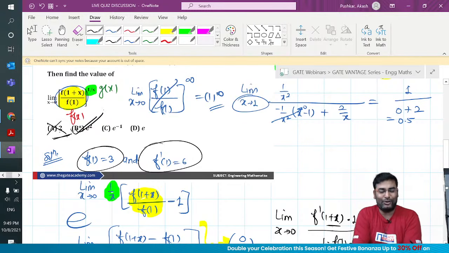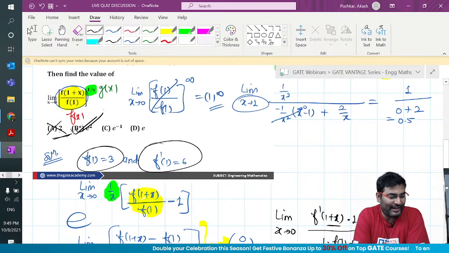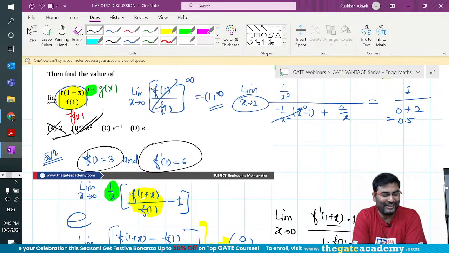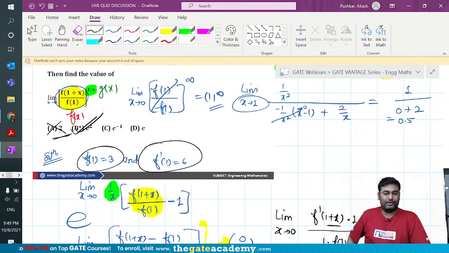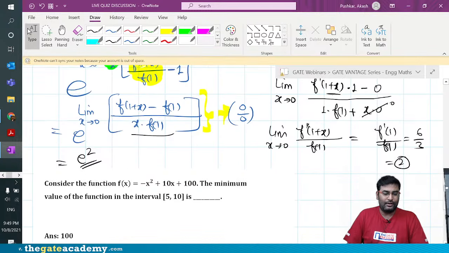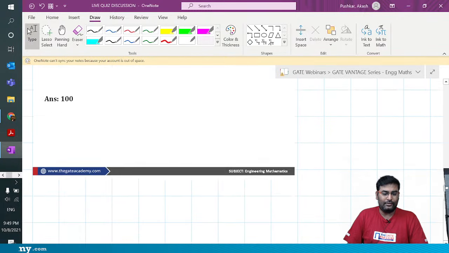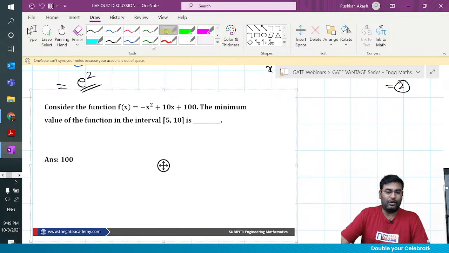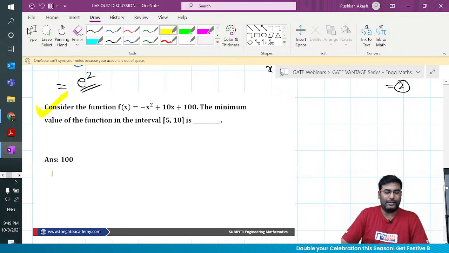Did you guys like the question in the quiz? What is your feedback, guys? Did you guys like the question in the quiz? Interesting questions. There was one more question. Because of some glitch, I could not do it. So you can take a screenshot, and I think it is already covered here. That is the reason it was moved from there. We have already done this question. It was somehow mentioned in the quiz. Answer is 100. We have already seen this question from GATE 2021.